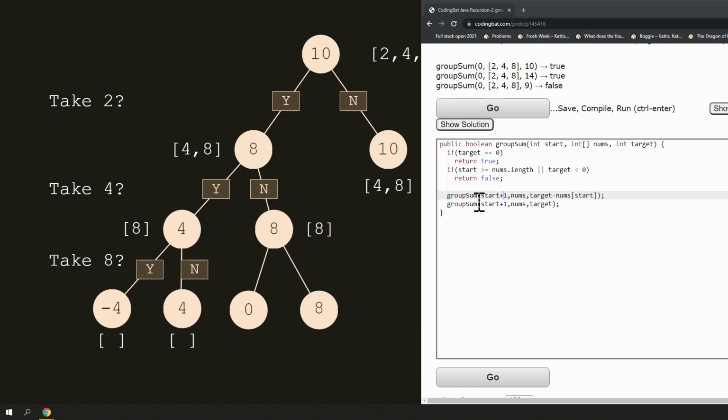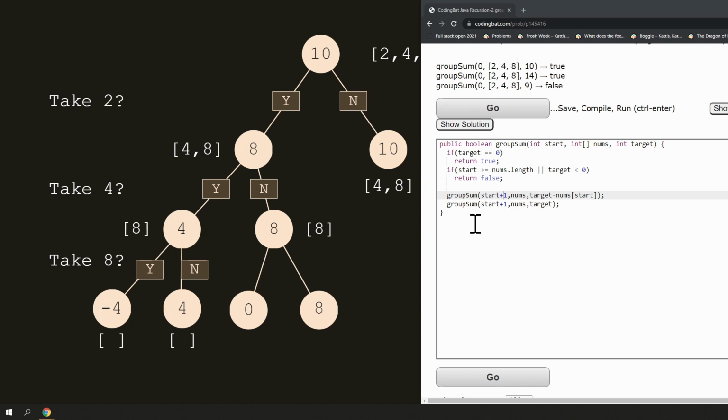So now I imagine I'm at the top here, and this first one is GroupSum going to the left, and GroupSum going to the right. I know that these two function calls are going to return either true or false. True means that target becomes 0 eventually somewhere. I don't know where, but in one of the nodes below me, target is equal to 0, then it will return true. So they can both return false, they can both return true, or one of them returns true and the other returns false. All I care about is that I get a true somewhere. There's an answer in one of the nodes.